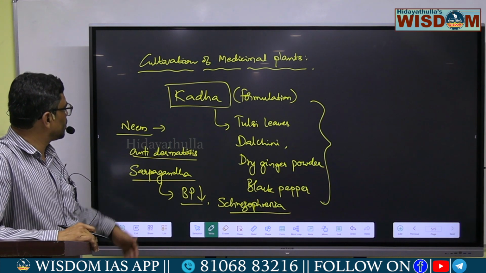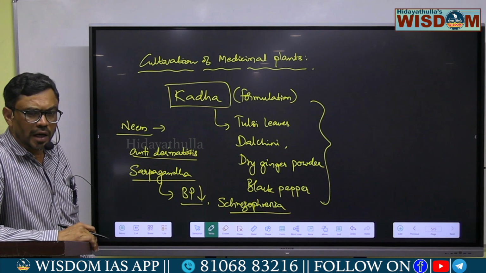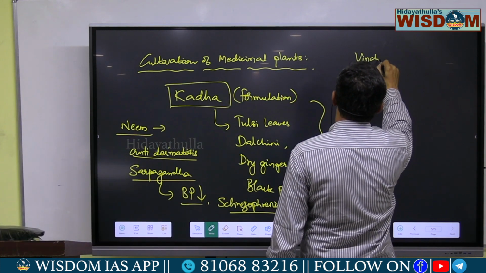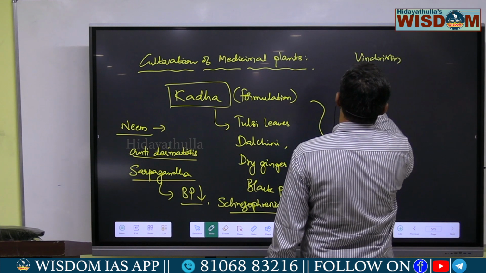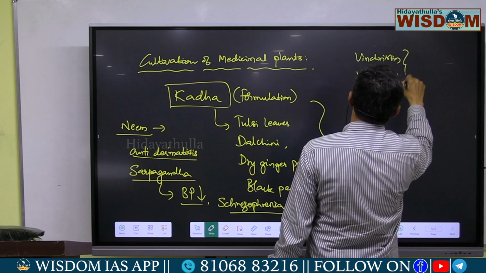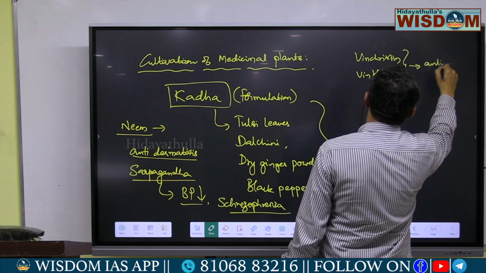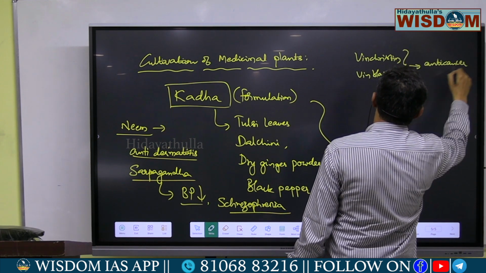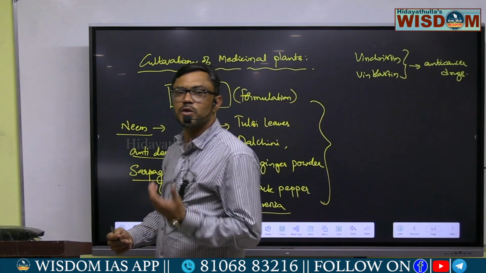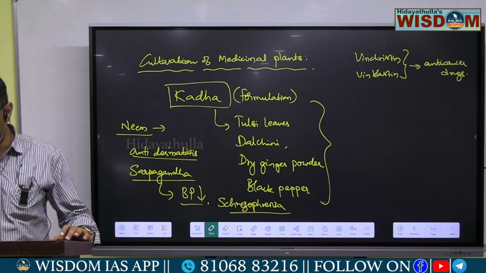So these types of herbs, sarpagandha, and also extracts of vincristine and vinblastine, can be used as anti-cancer drugs. There are various types of herbs, shrubs and trees that are medicinally important.